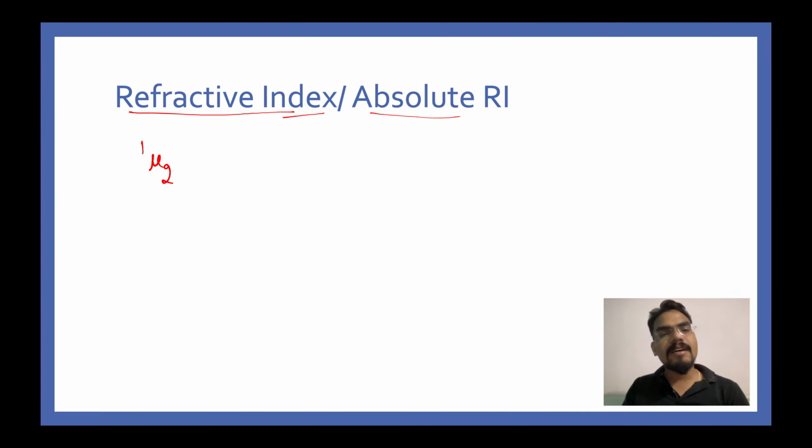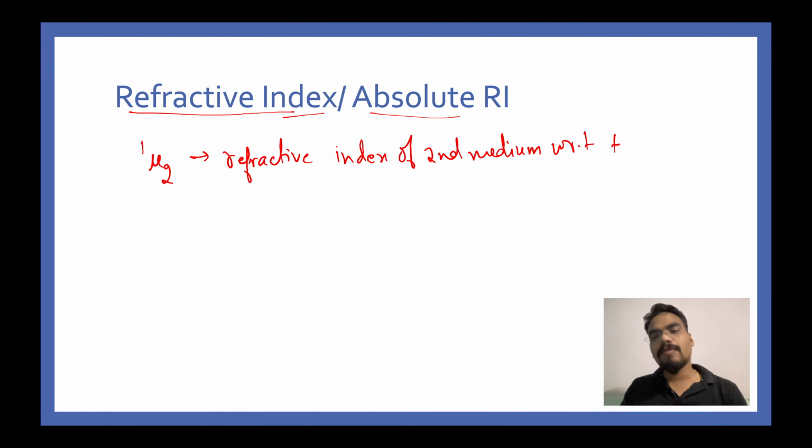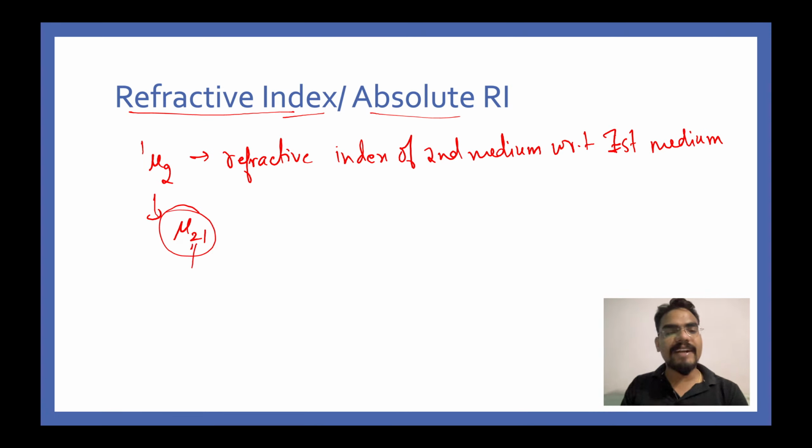You read it as refractive index of the second medium with respect to the first medium. Sometimes it is also written as mu21 like this. So this is read as refractive index of second with respect to first medium. I hope this makes sense.